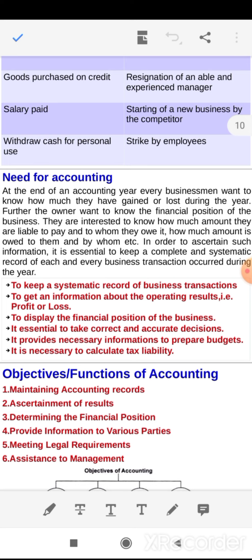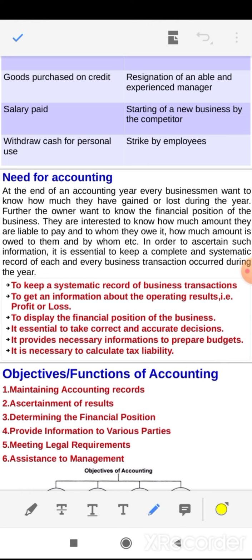Okay, next we see the need for accounting. In the need for accounting, the first need is to keep a systematic record of business transactions. Any transaction that occurs in the business is to be recorded in a systematic record. Thereafter, to find out the profit and loss. The third is to display the financial position of the business. Financial position, that is called the balance sheet. Balance sheet means assets as well as liabilities.